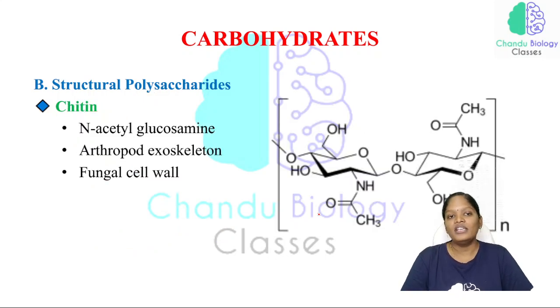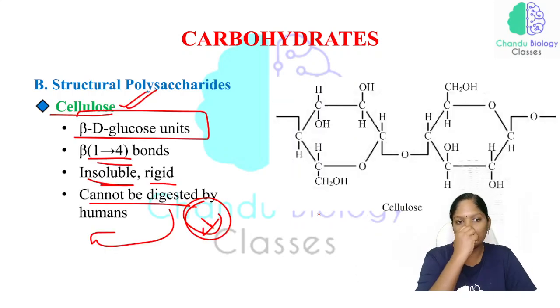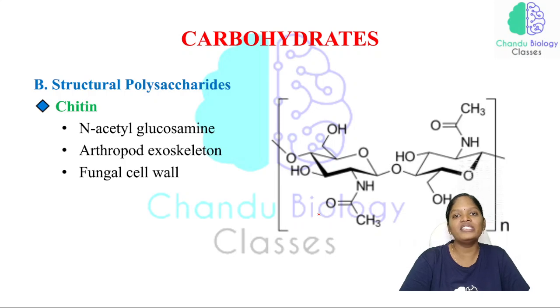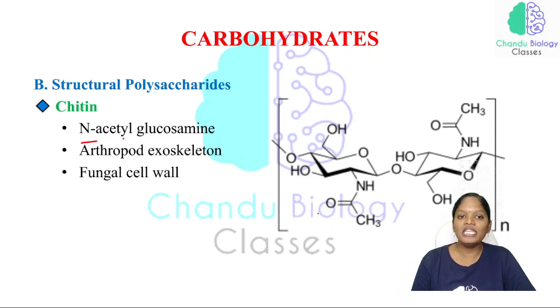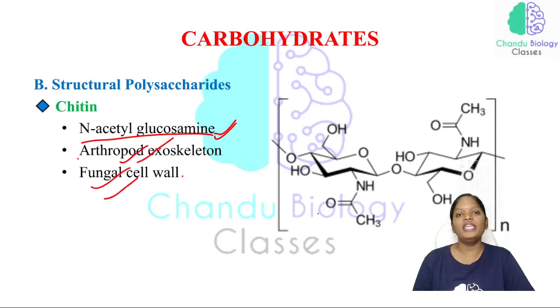Now chitin. All these structural polysaccharides make up the cell wall. In the case of cellulose, the plant cell wall is made up of cellulose, and in the case of chitin, the fungal cell wall is made up of chitin. And this chitin is made of N-acetyl glucosamine units. Chitin is present in the fungal cell wall, and the arthropod exoskeleton is also made up of chitin.